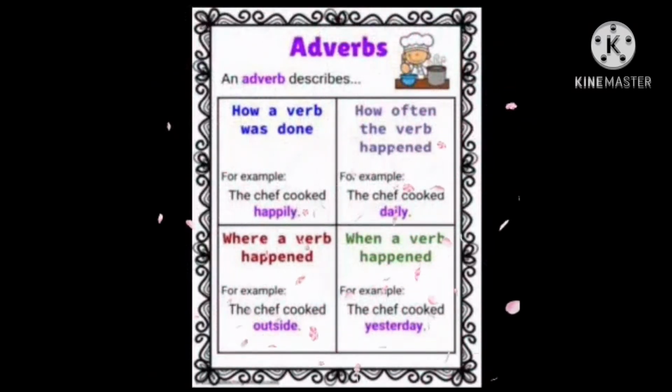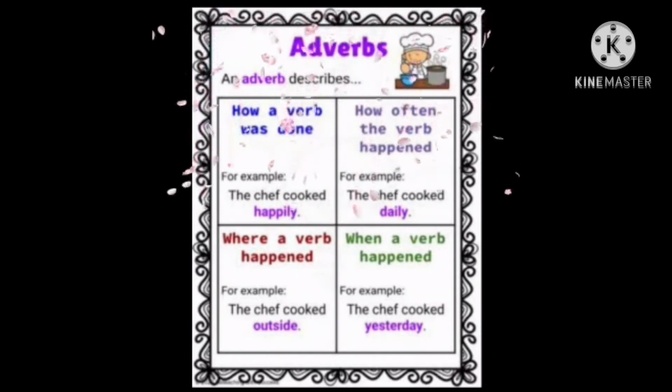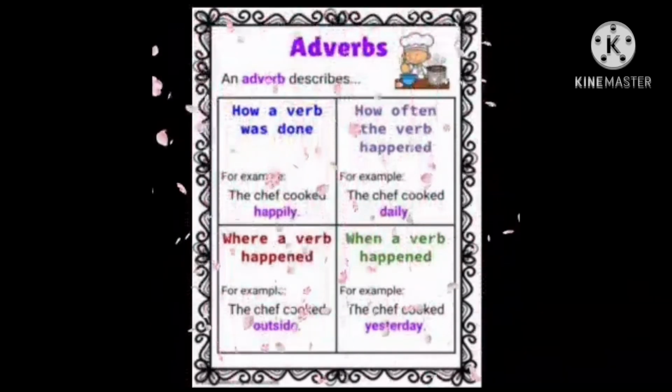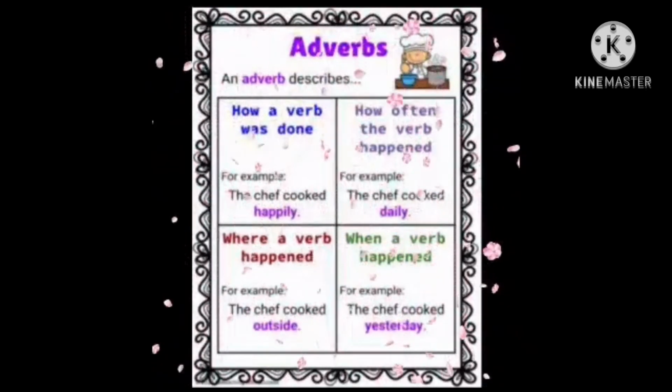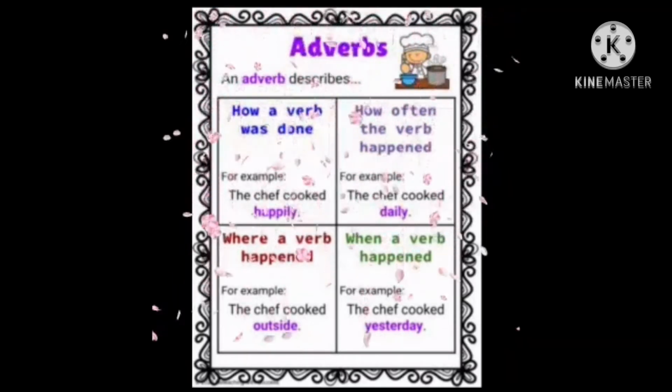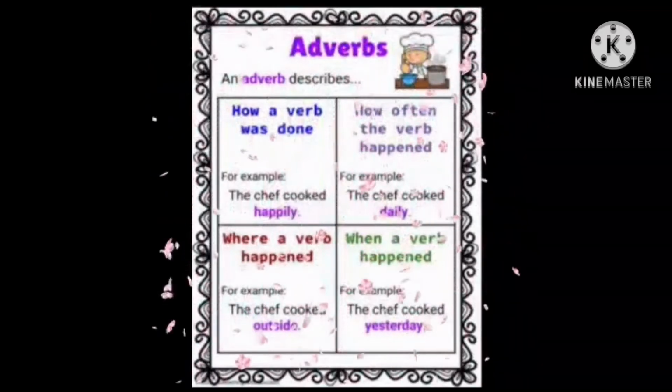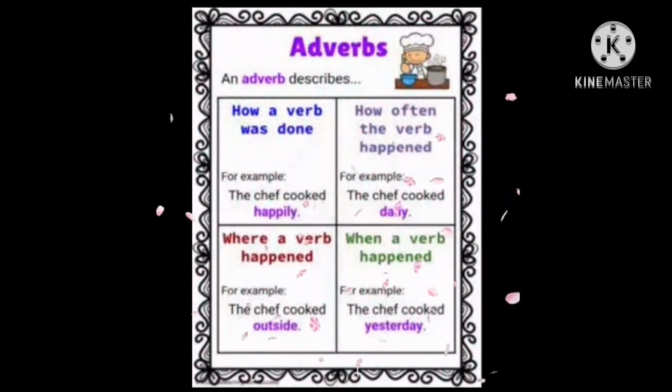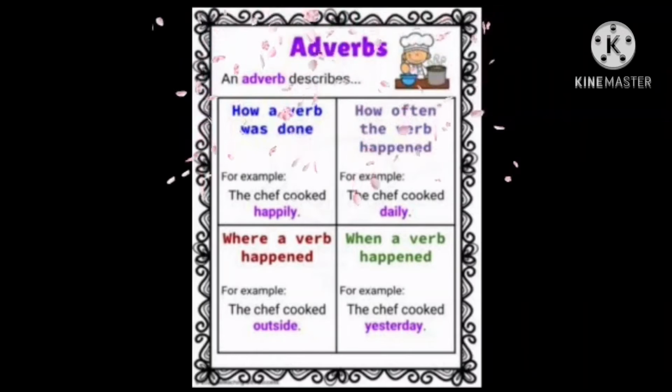For example, the chef cooked. Cooked is a verb, right? So the extra word which is added to the word cooked is happily. The chef cooked happily. How often did the verb happen? The chef cooked daily. How many times is he doing it? He is doing it daily. Where did the verb happen? The chef cooked outside, inside. So these are both adverbs. The chef cooked yesterday. When did it happen? Yesterday, day before yesterday, day after tomorrow, tomorrow. So these are all adverbs.